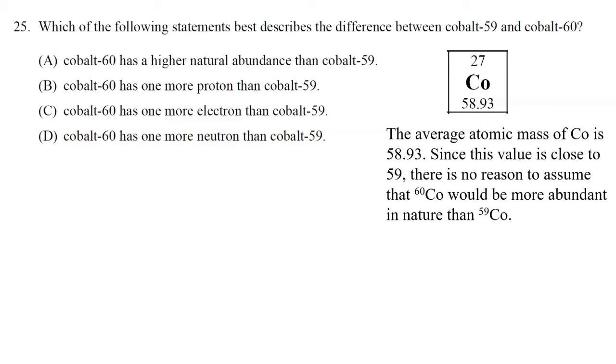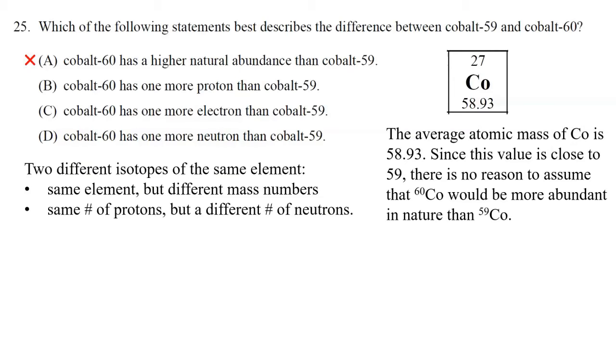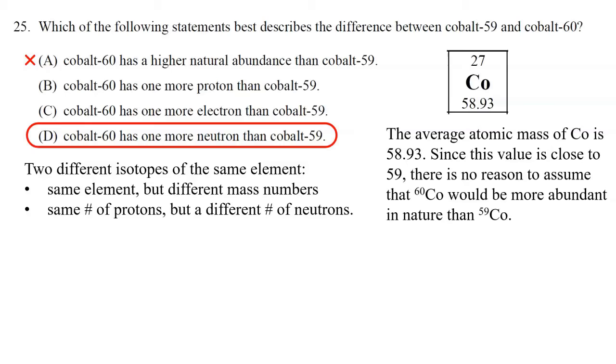So now we come down to that definition of isotopes. Isotopes would be same element but different mass numbers. Same number of protons but different number of neutrons. So the correct answer is D. Cobalt-60 has one more neutron than cobalt-59. That's why it's heavier.